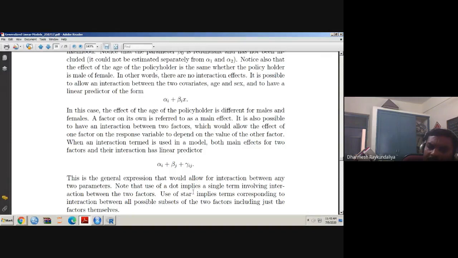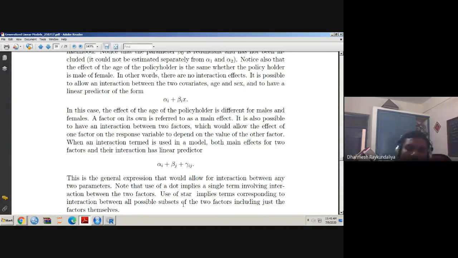This is the general expression that would allow for the interaction between any two parameters. Note that use of a dot implies a single term involving interaction between the two factors. Use of a star implies the terms corresponding to interaction between all possible subsets of the two factors, including just the factors themselves.